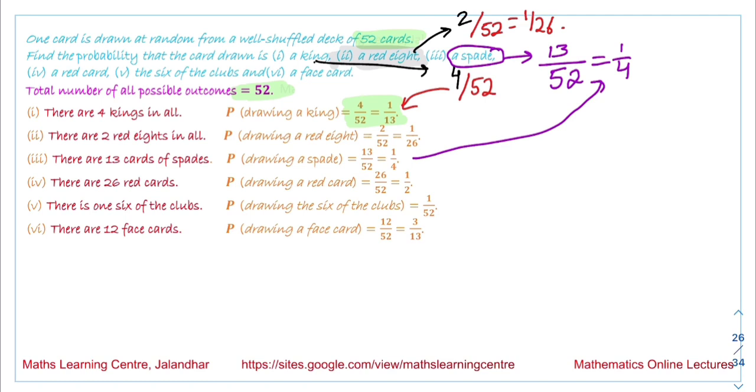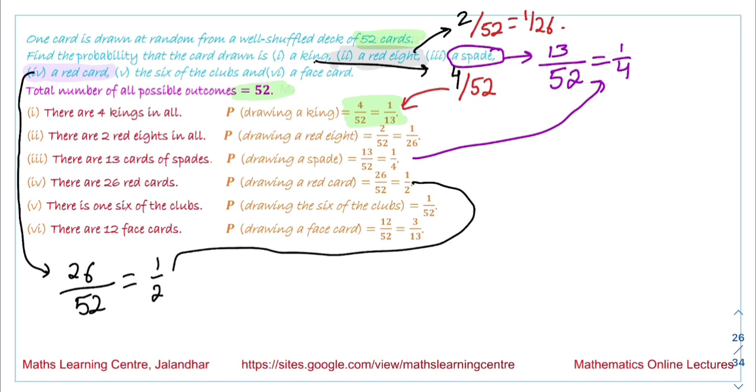Now next we have a red card. The total number of red cards that we have is 26. Total number of cards is 52. So the probability we get is equal to 1 by 2. The next part is the 6 of clubs. There is only one 6 of clubs. So the probability we get is 1 by 52.